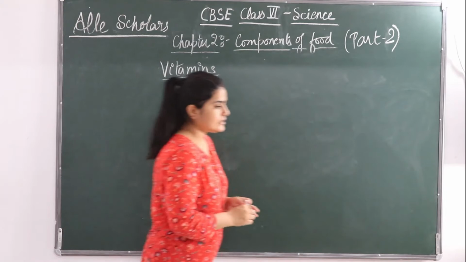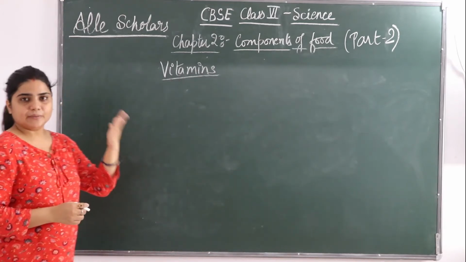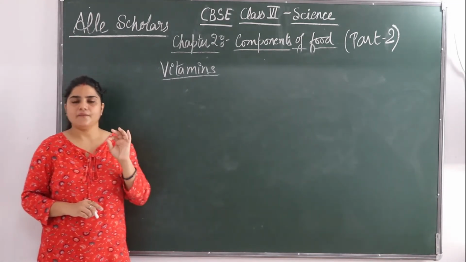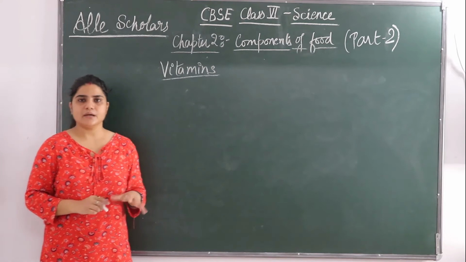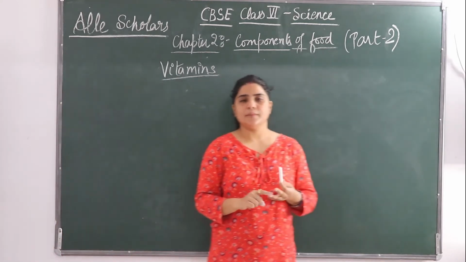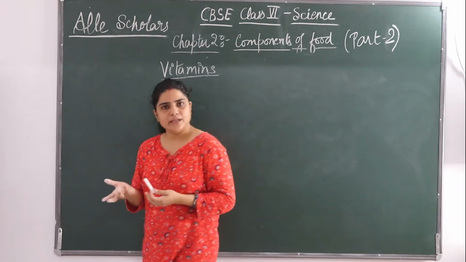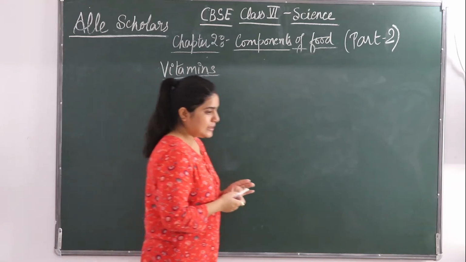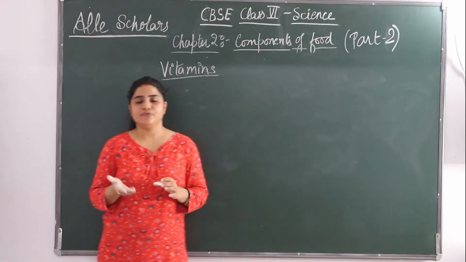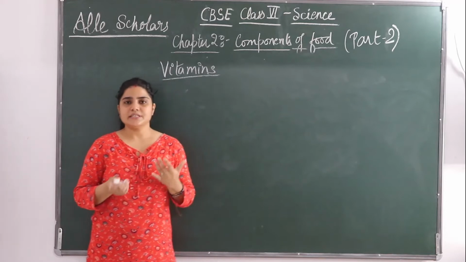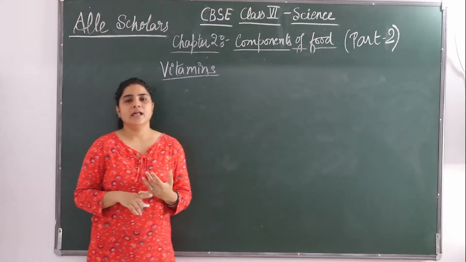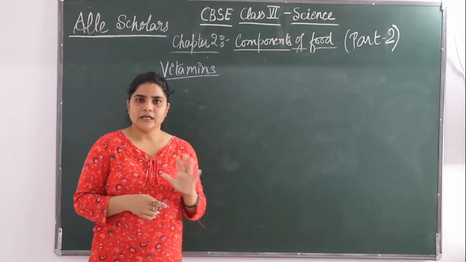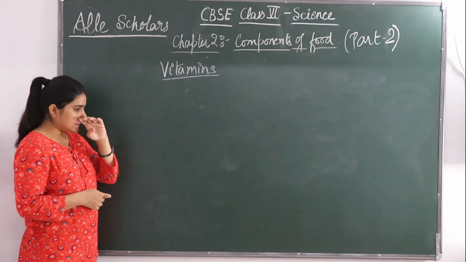Now if you are asked how these different vitamins help you: vitamin A keeps our skin and eyes healthy. What do we get from vitamin A? Our skin will be healthy, our eyes will be healthy. Carrot is very rich in vitamin A. Next comes vitamin C. It helps us fight against many diseases. All the citrus foods, like amla, orange juice, lime, lemon, are rich in vitamin C. Next comes vitamin D.